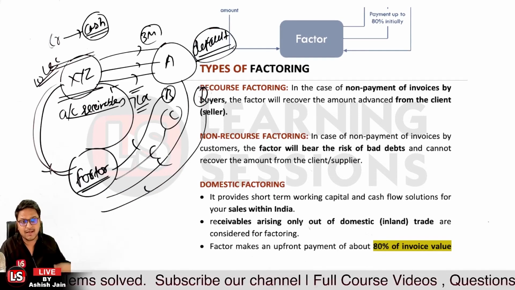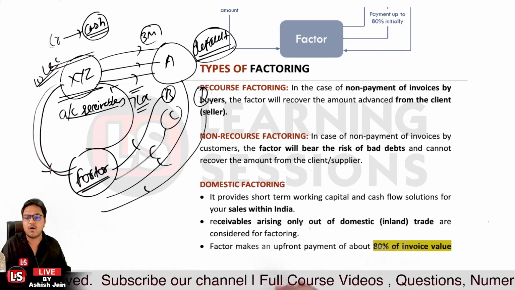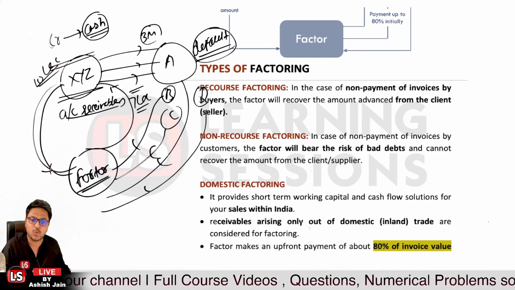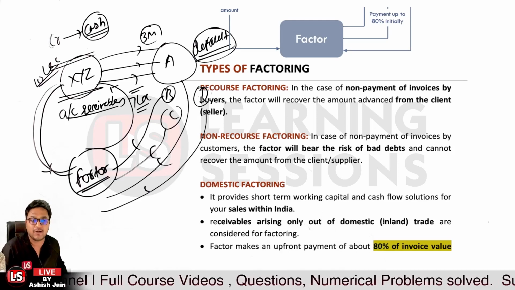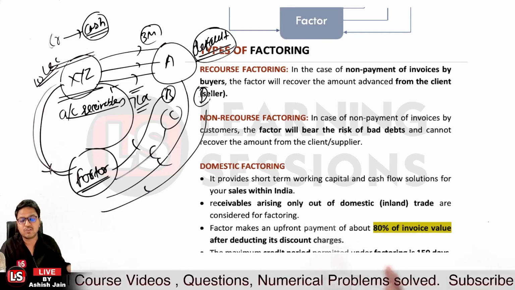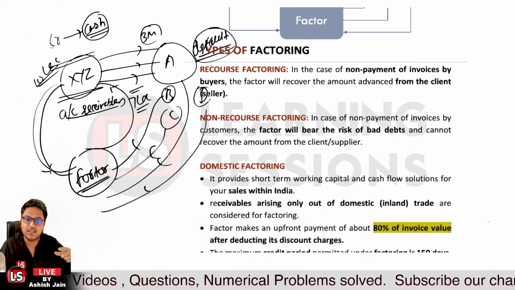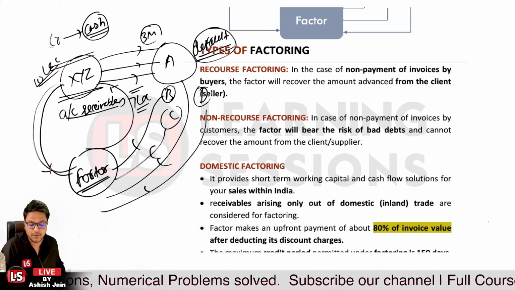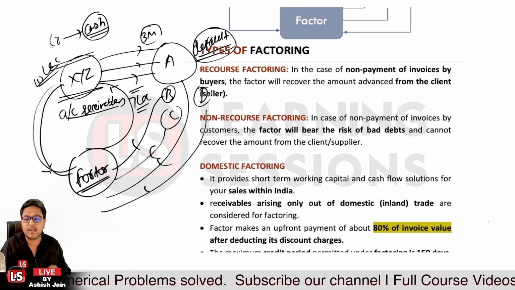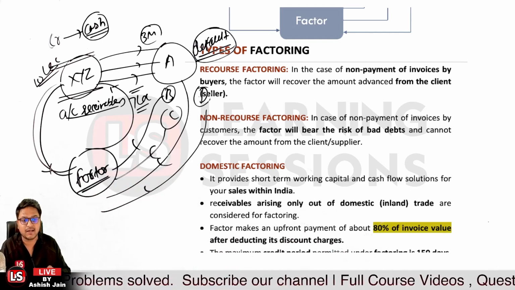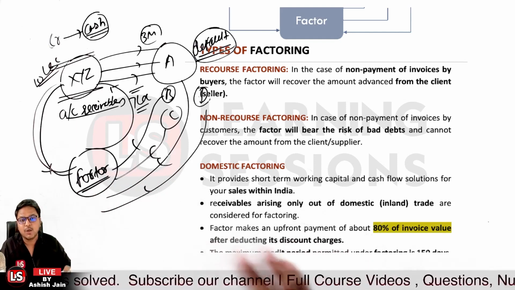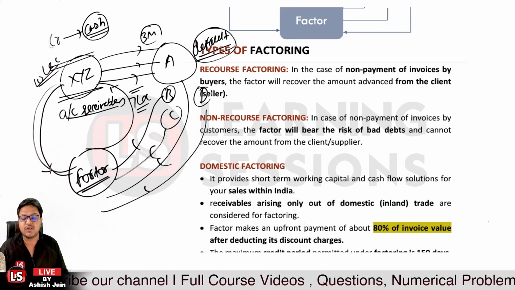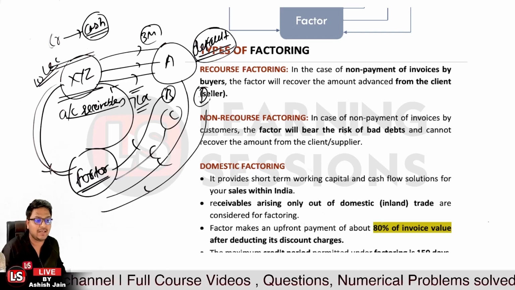Now when the debtors and the creditors are all present in one territory, in the same country, that's related to domestic factoring. The receivables assigned to the factor are only the inland, domestic receivables. The factor makes an upfront payment of 80% to the client after deducting the margin and the discount charges, and the rest of the amount will be paid after the amount is settled. Okay, so that's the case.